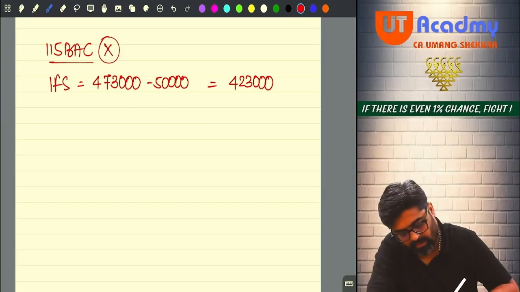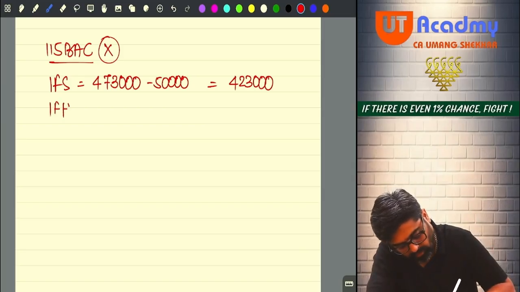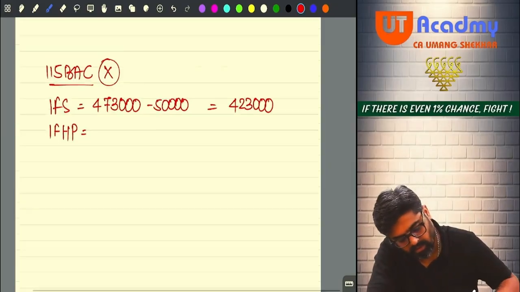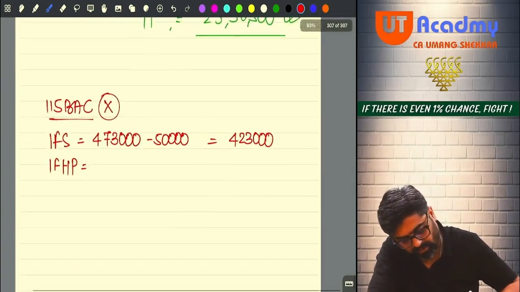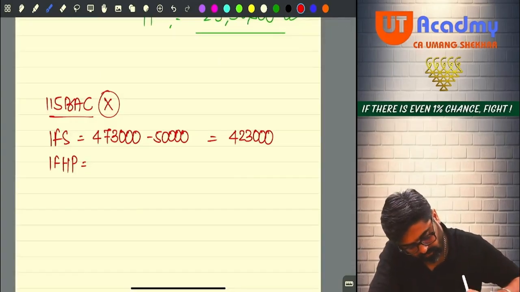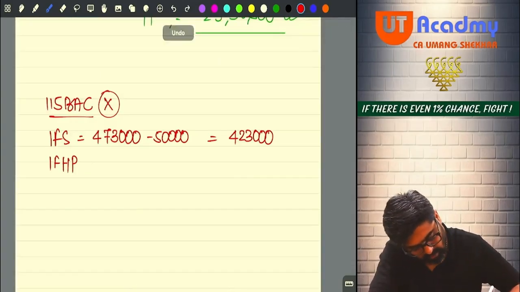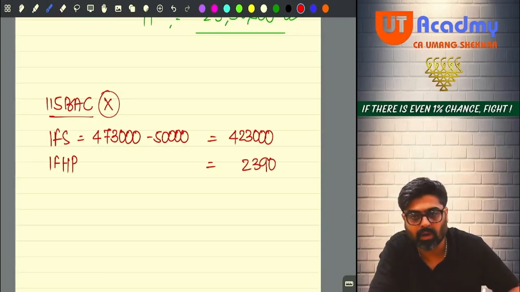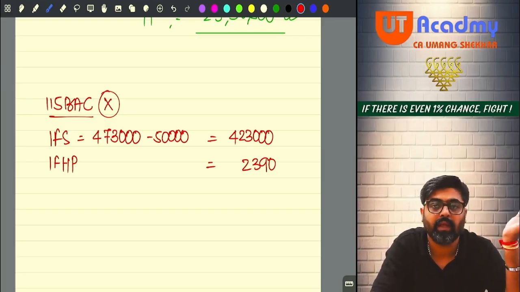Okay. His income from house property will be how much? We have already calculated, no? Income from house property was 2,390. So his income from house property will be 2,390. Under both the options, this is going to remain the same, but salary will change in the other option.